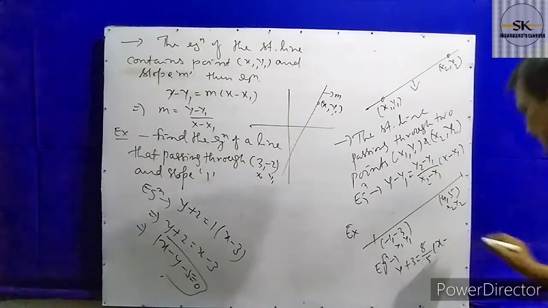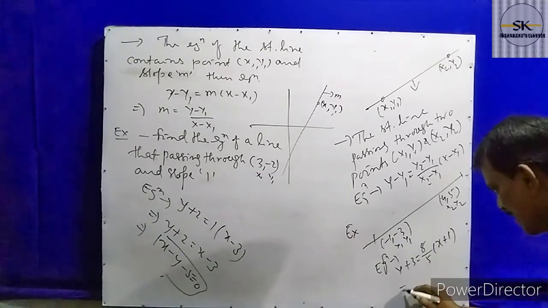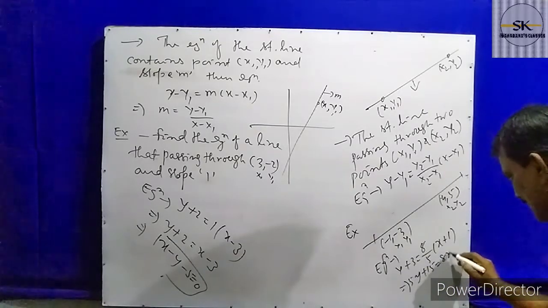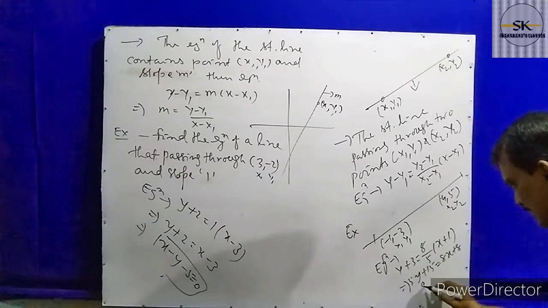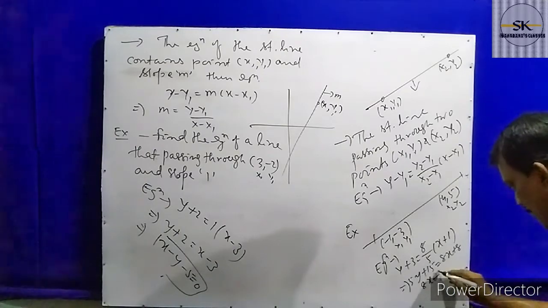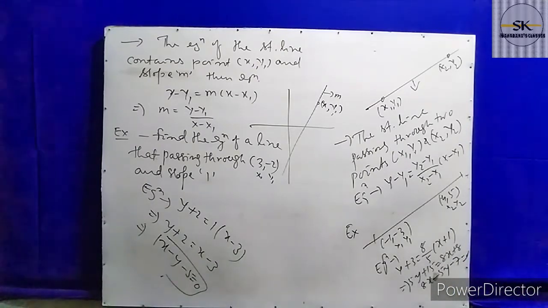So x minus x1 is x plus 1. Now multiply by 5 on this side, and we get 5y plus 15 equals 8x plus 8. Taking everything to one side, we get 8x minus 5y minus 7 equals 0. This is the required answer. So when a straight line contains two points, the equation is this.